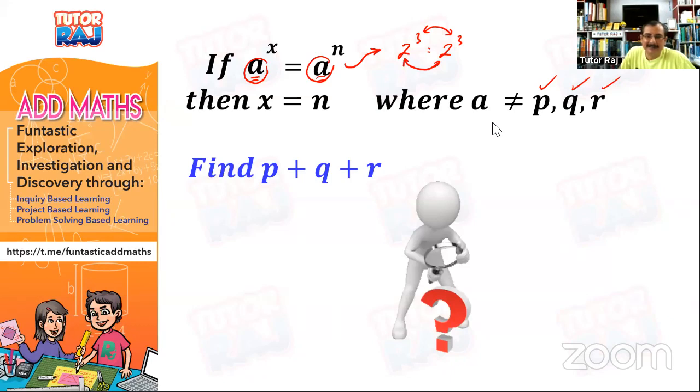Apakah A? A itu tadi dia tak boleh ambil nilai P, Q, and R. So once you know what P, Q, R are, I nak tahu apa pula jawapan bila you campur semua P, Q, R.